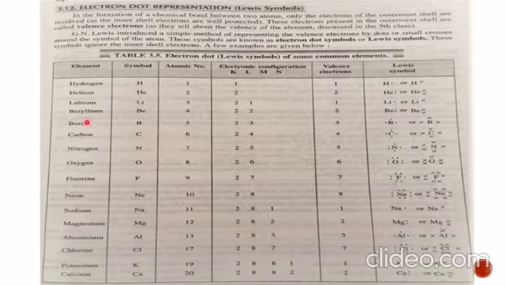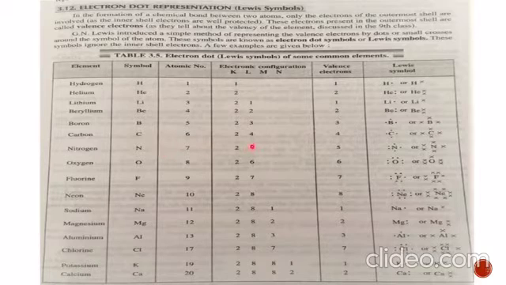Similarly beryllium. Beryllium symbol is capital B small e. Atomic number 4, electronic configuration is 2 2. So it has 2 electrons in the outermost shell. So how will you write? You will write the symbol of beryllium, capital B small e, with 2 electrons with the help of dot and cross. Similarly in boron, 3 electrons, so they are represented 3.